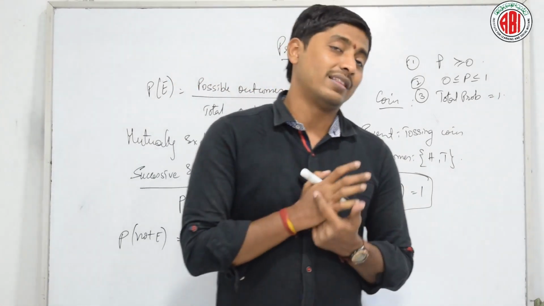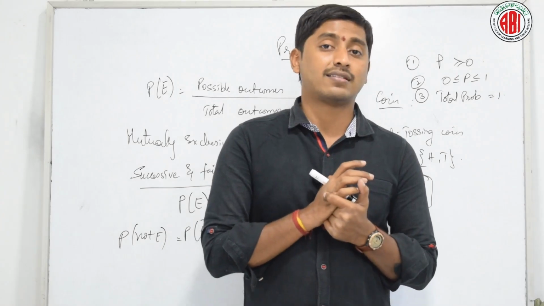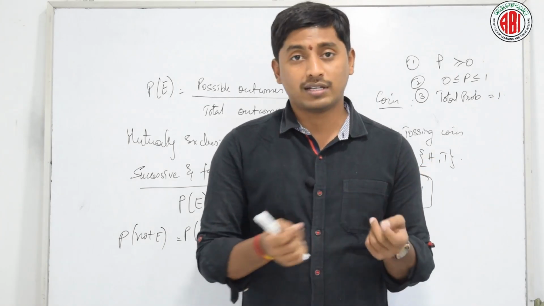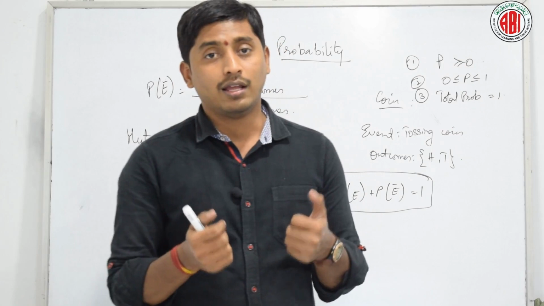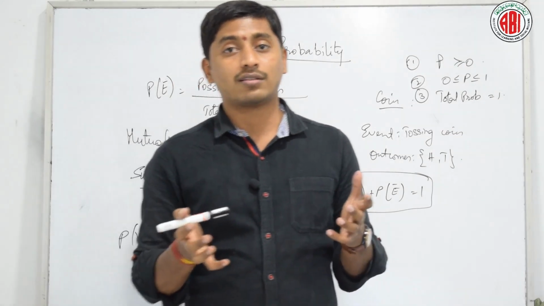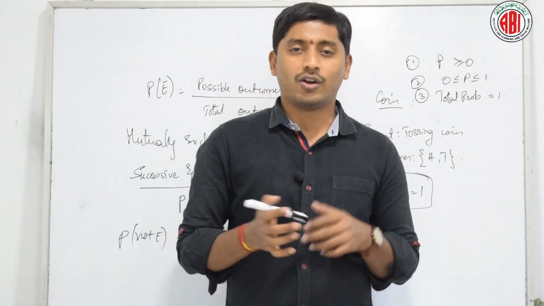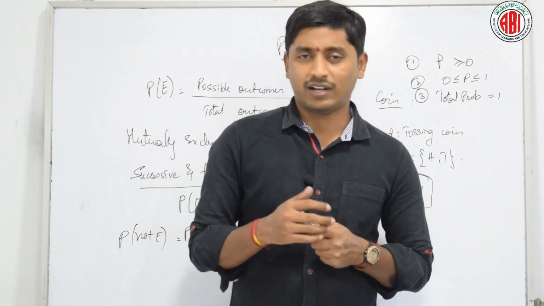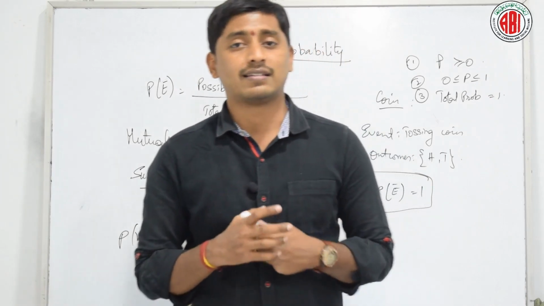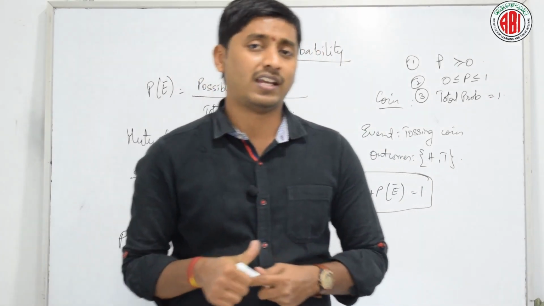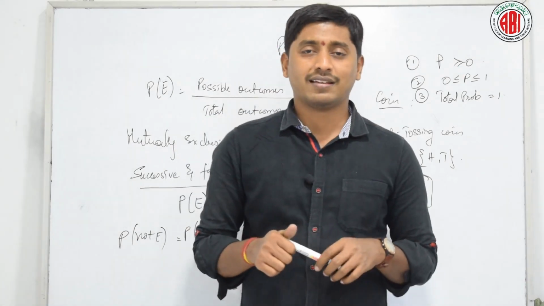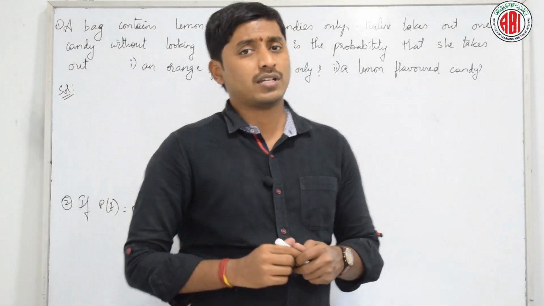Clear? Among these three things we are going to discuss 2 coins tossing at once, 2 dice throwing at once, and a deck of cards. These are all different things we are going to discuss in this chapter. Shall we begin the problems? Let's do. Look at the first question here.